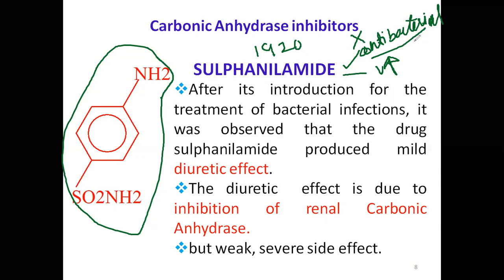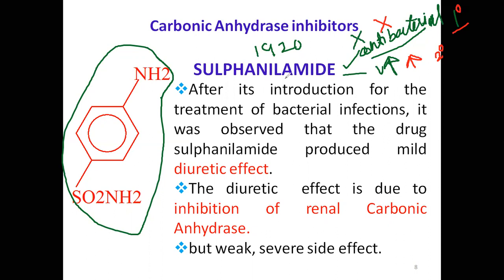The primary pharmacological action is antibacterial, and the secondary pharmacological action is the side effect. Now they minimized antibacterial activity and increased diuretic activity. That's why, though they have the sulfonamide group, they improved the diuretic effect.